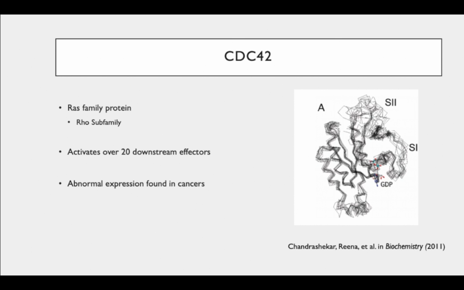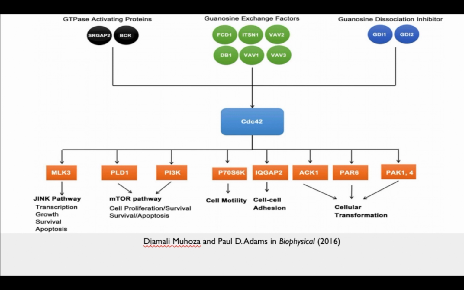It's 21 kilodaltons, and it acts as a molecular switch in a variety of signal transduction pathways. What that means is that CDC42 is able to go on and activate other effector molecules, and then these molecules can have an effect in the cell. It's of importance to us because the abnormal expression of CDC42 has been found in a variety of cancers. This is some of the effectors that CDC42 can act on and their normal cellular function.